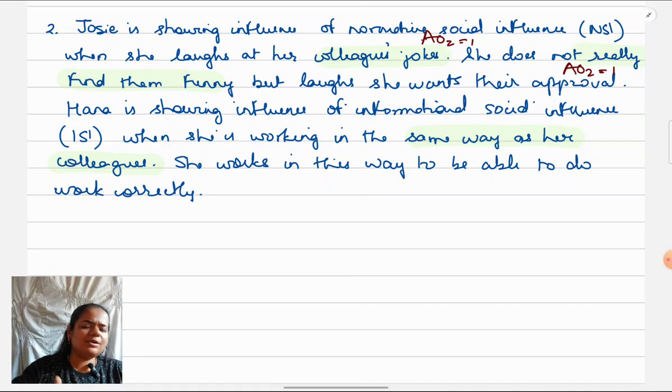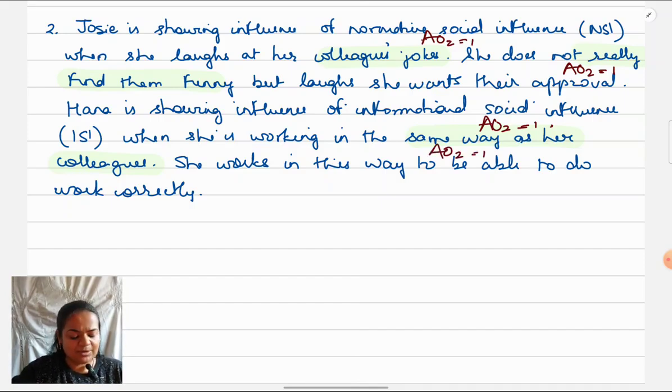You can put it, but it's not required, because that is more towards AO1. In this, I have implied that she's doing it because she wants to be correct. So again, I will get 1 mark for pointing out what she is doing, which is indicating ISI, and second for explaining why I'm saying it's ISI.